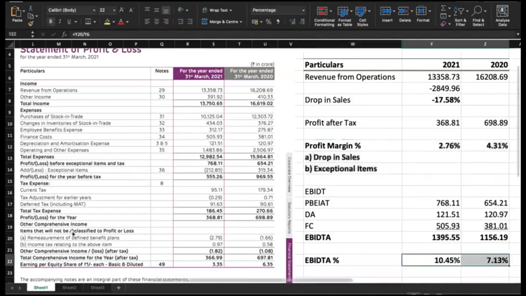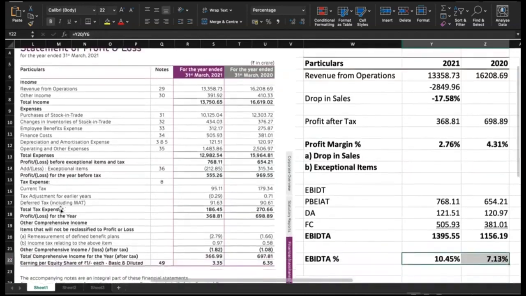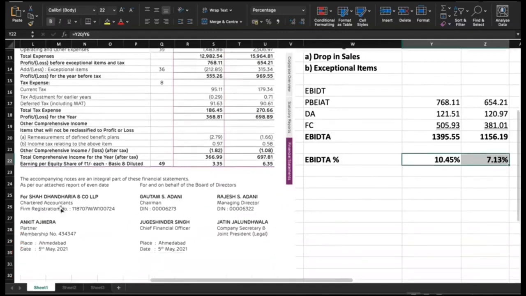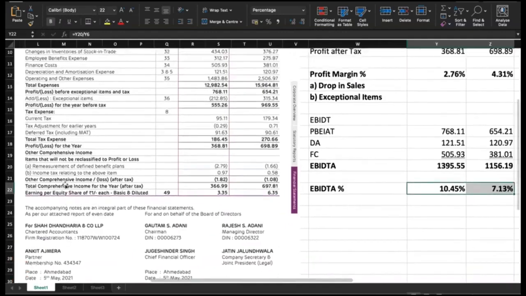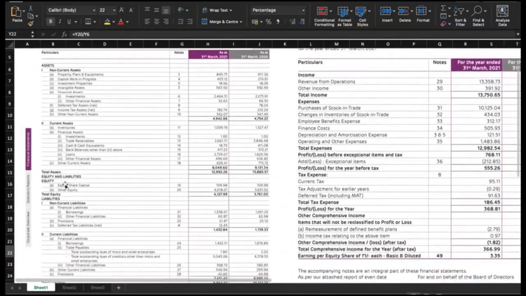Then we have to relate many items in this statement of profit and loss with the balance sheet, and that will give us a lot more information. Let's see what the other things are. Basically, we have to understand the solvency position of the business, both the short-term solvency and long-term solvency. These are all fundamentals. There are many other ratios, many other indicators available.